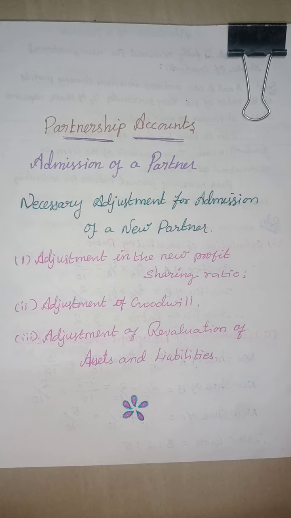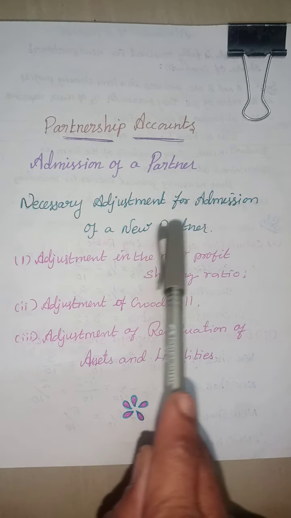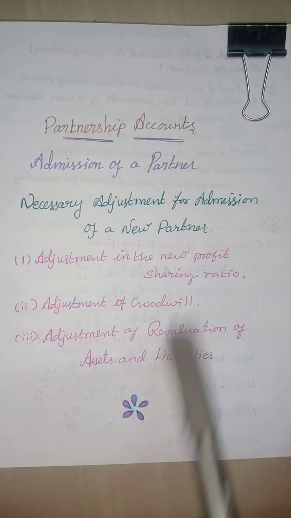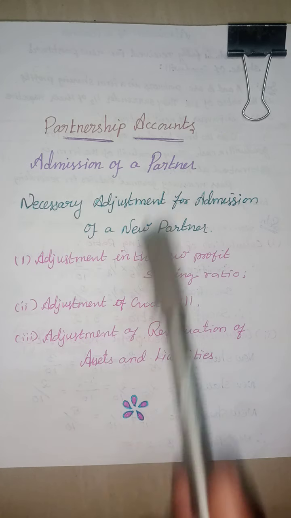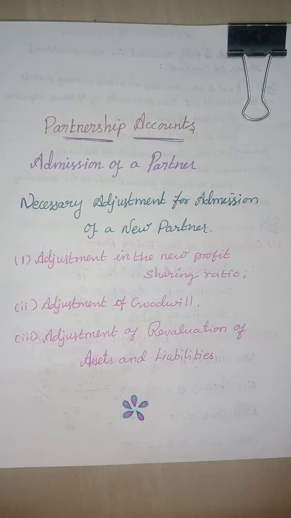This video gives the explanation for the necessary adjustments for admission of a new partner in a partnership firm. If a new partner enters into the business, these adjustments are necessary.